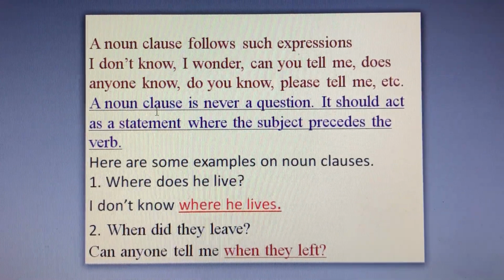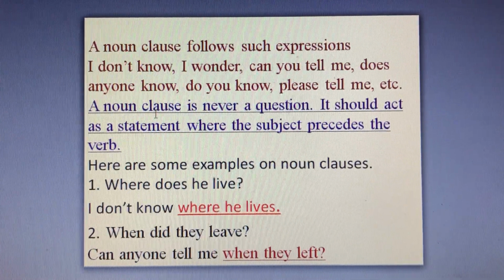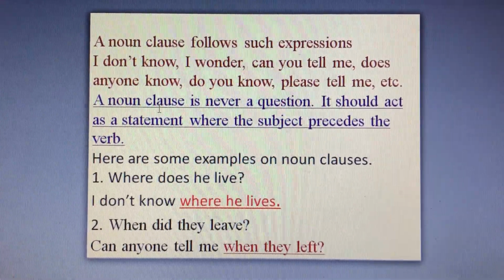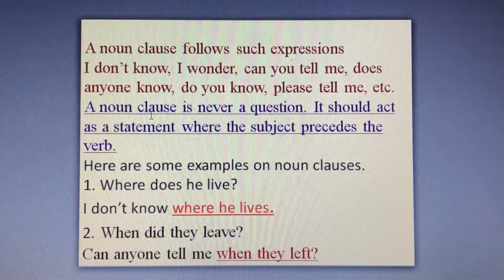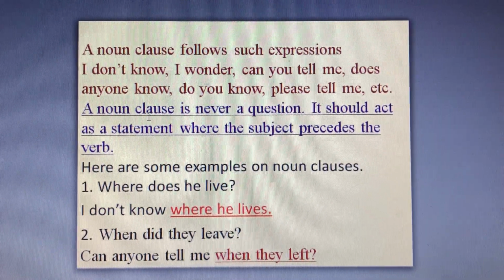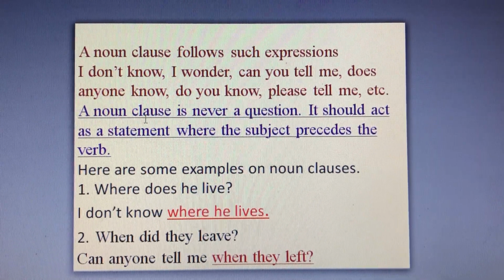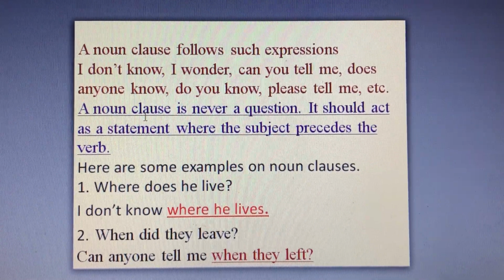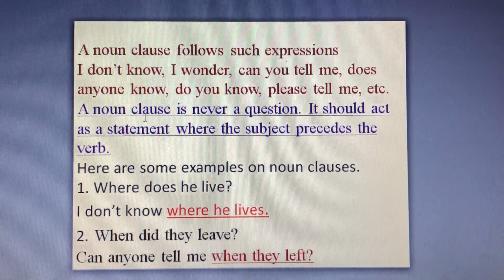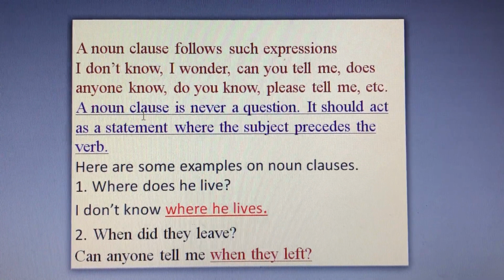A noun clause follows such expressions: I don't know, I wonder, can you tell me, does anyone know, do you know, please tell me, etc. All these expressions are followed by noun clauses. A noun clause is never a question. It should act as a statement where the subject precedes the verb.